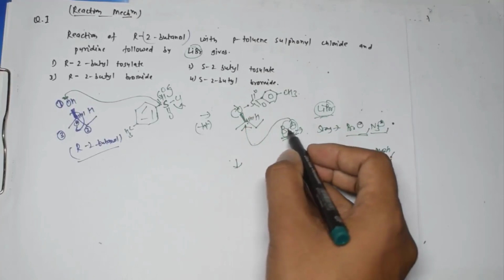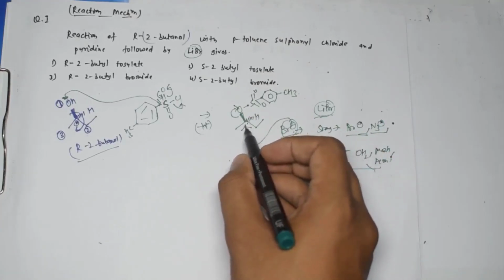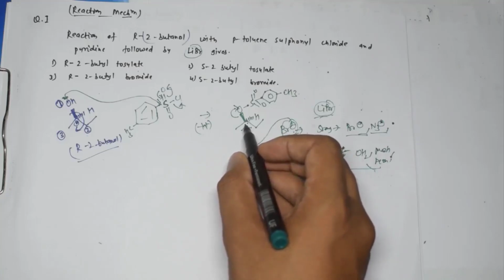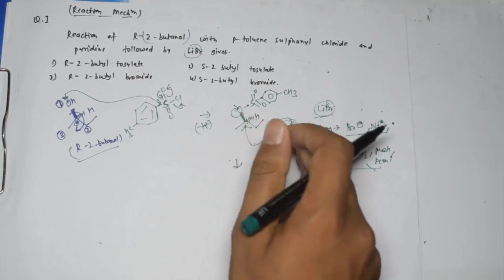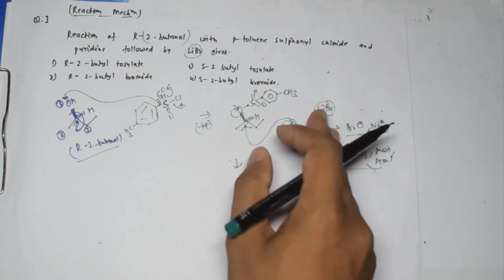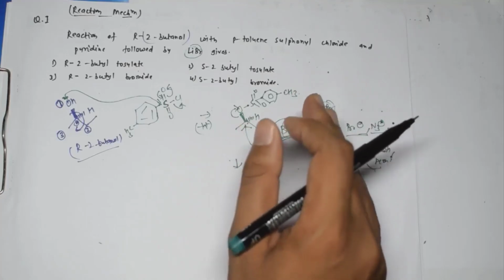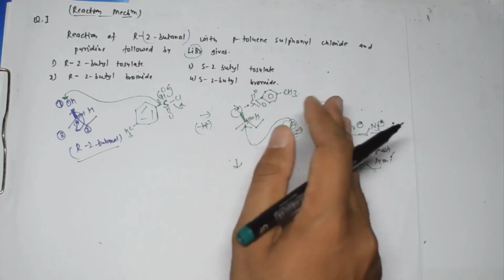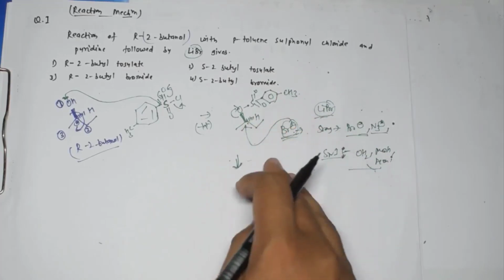And here, because Br will come below the plane, the reason is inversion. Here inversion will take place because this carbon is a chiral carbon, right? So once we have the chiral carbon, in that case the configuration may change. It definitely won't change, but it may change. What I told you, it may change, right? And we will also discuss one question regarding that. Let's first solve this one, and then we will move to that point.